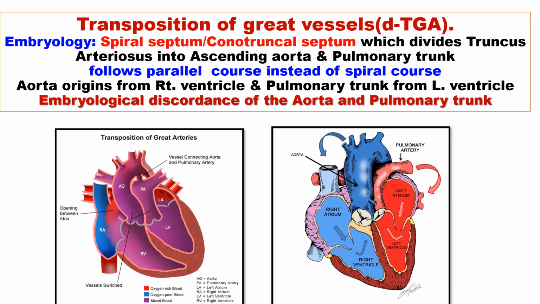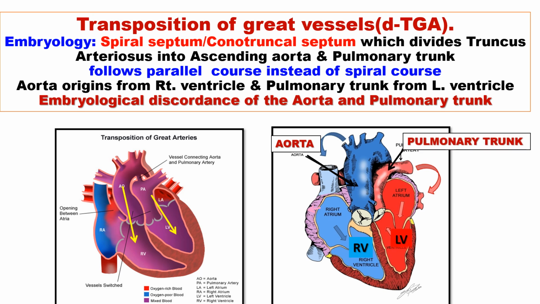Embryological aspect of DTGA: the spiral septum, or the conotruncal septum, which divides the truncus arteriosus into ascending aorta and pulmonary trunk, follows a parallel course instead of a spiral course, in such a way that the aorta arises from the right ventricle and the pulmonary trunk from the left ventricle. This is the embryological discordance of aorta and pulmonary trunk.